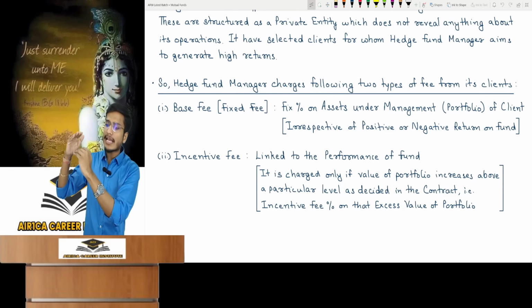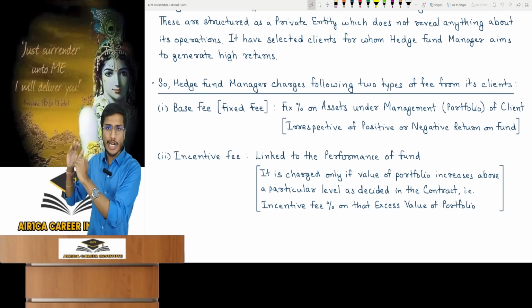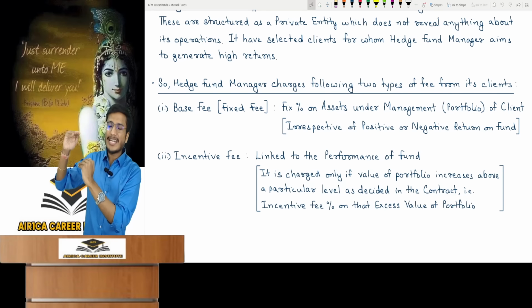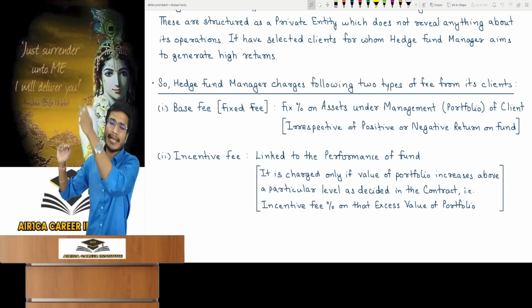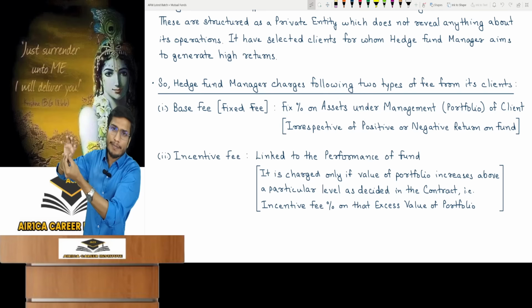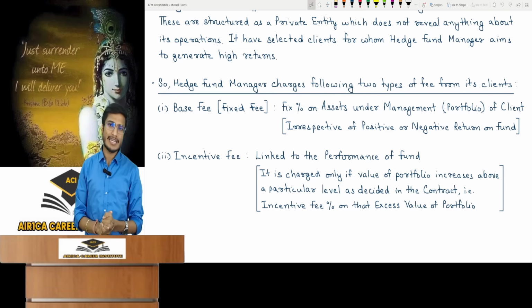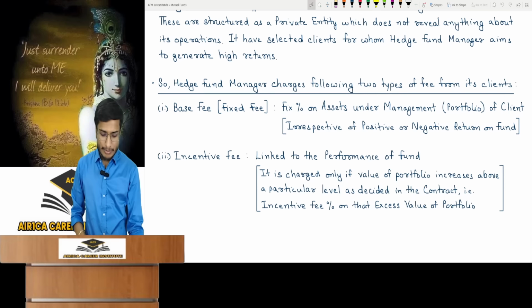Suppose our contract states the client's managed portfolio value is 10 lakh rupees. If it goes above a particular level, that is, you need to understand here, if that portfolio goes above or beyond a particular level, then however much the portfolio increases above that level, I will collect a fixed percentage of that as an incentive fee from the client. I will explain with an example.